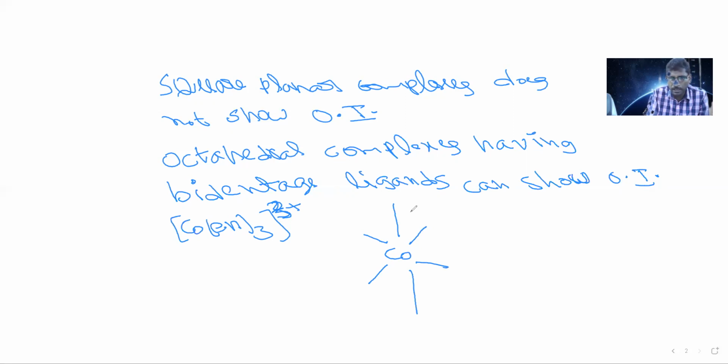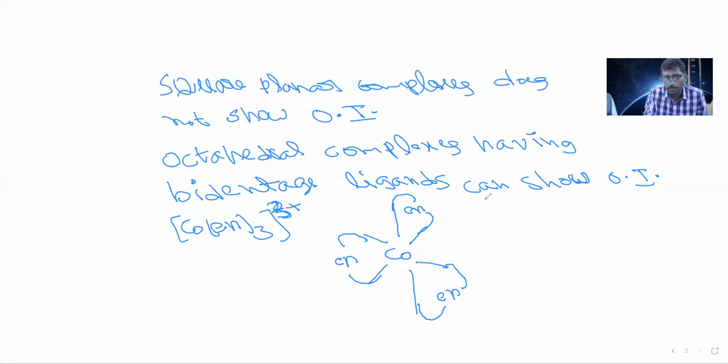What does bidentate ligand mean? One en can form 2 bonds. This side also a bond, this side also a bond. The second en I am placing here, this side and this side form bonds. The third en I am placing here. It can form bonds like this, or like this. So that means one en can form 2 bonds. So with 3 en, the total coordination number will be 6.